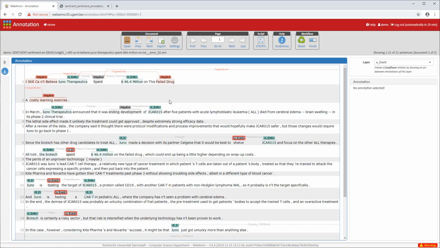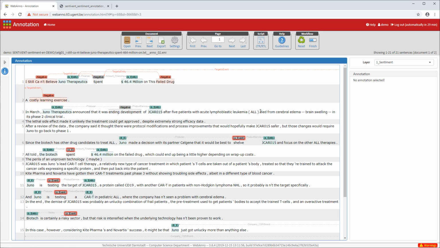So I would say one that is not yet annotated and contains a lot of potential investor sentiment is the fact that the people died from cerebral edema in its phase 2 clinical trial. So we make sure that our previous selection is deselected. I did that by clicking the clear button here. Then I select the sentiment layer to annotate a new one. And then I'm just gonna drag, let's see, what is the minimal amount of words that expresses the fact that people died in a trial.